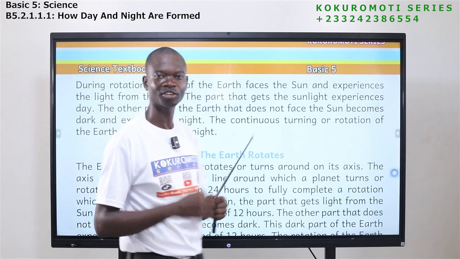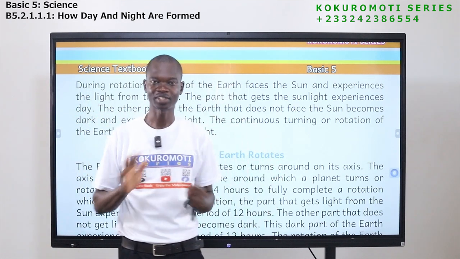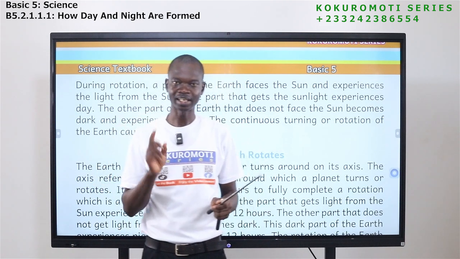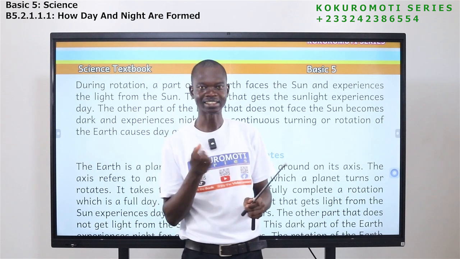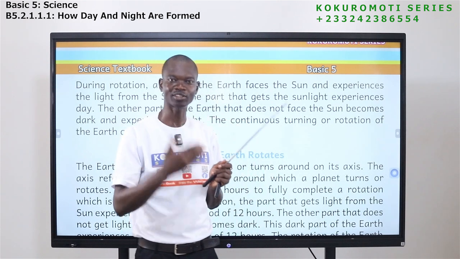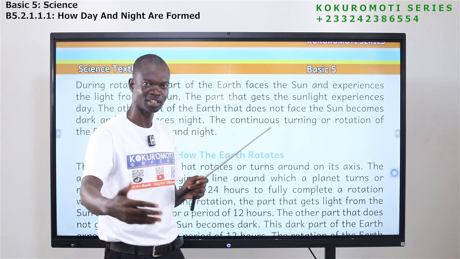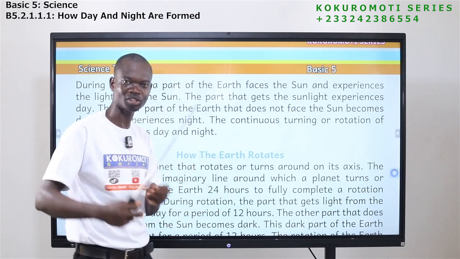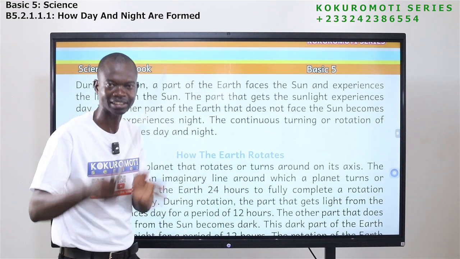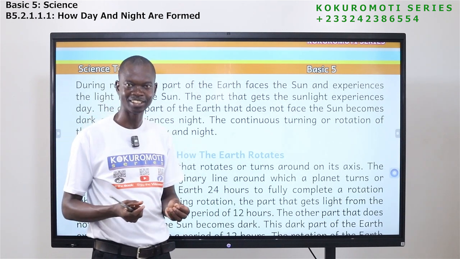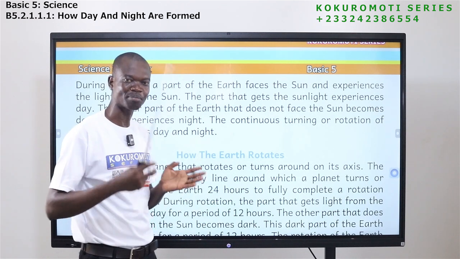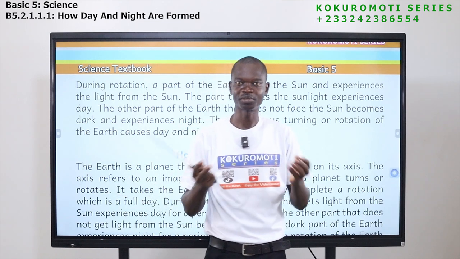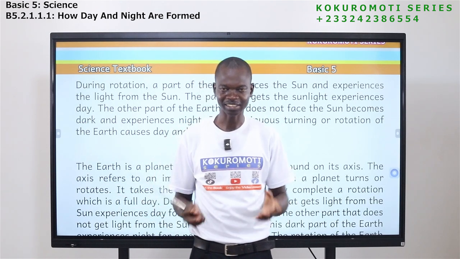Now, we are saying that the earth turns. As for the sun, it doesn't move. It doesn't turn. It is at one point. But the earth rather turns. So if the earth is turning, always part of it will face the sun. The other parts too will not face the sun. So the part that will face the sun, because the sun is producing light, that part will get what? Light. So if the earth is turning, the part that faces the sun is the part that gets light, and that part experiences what?